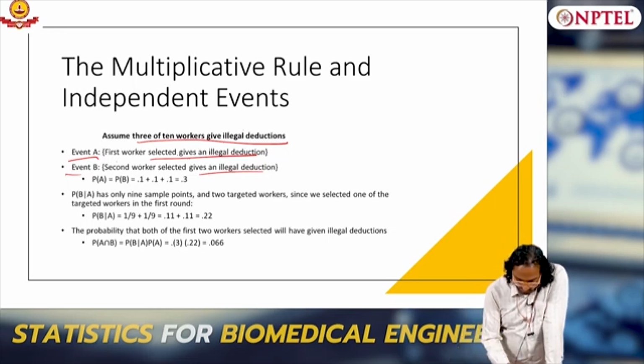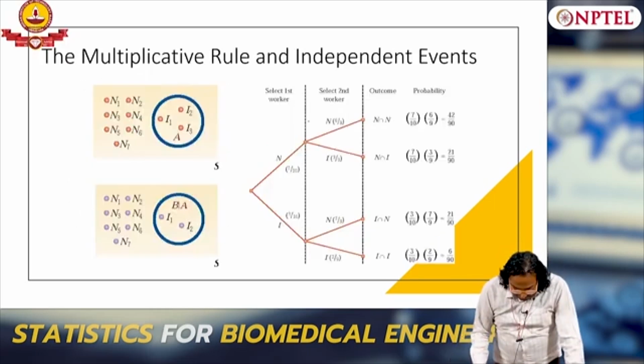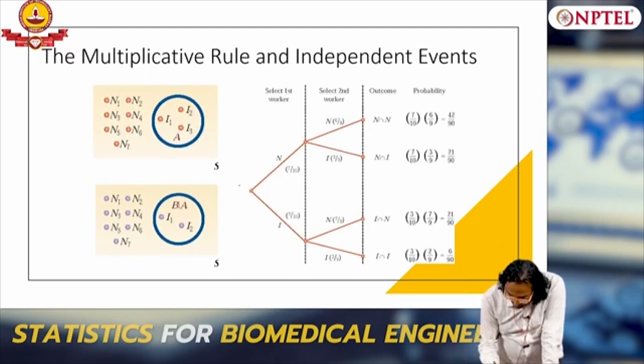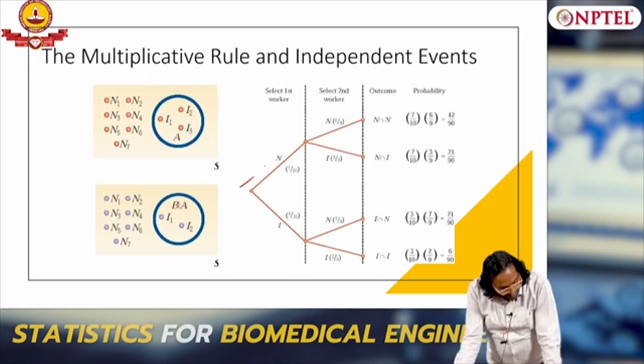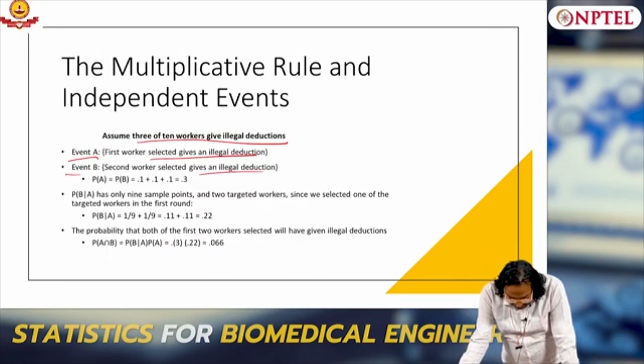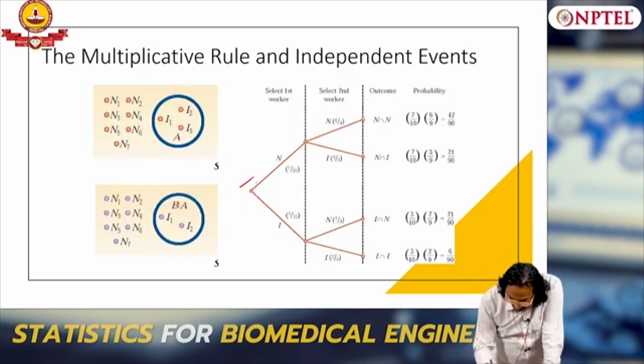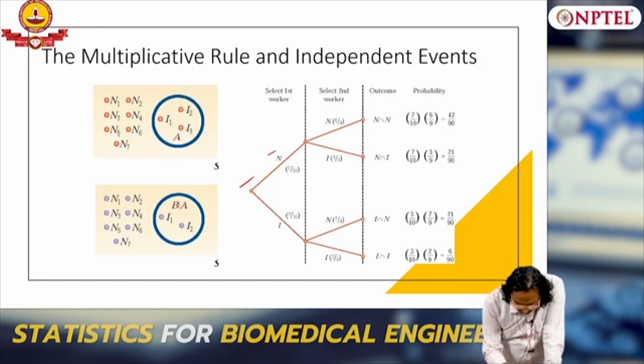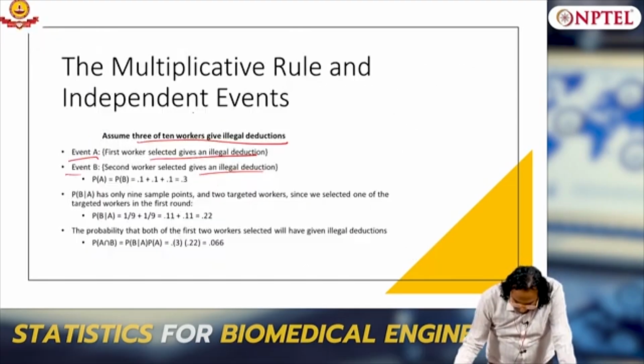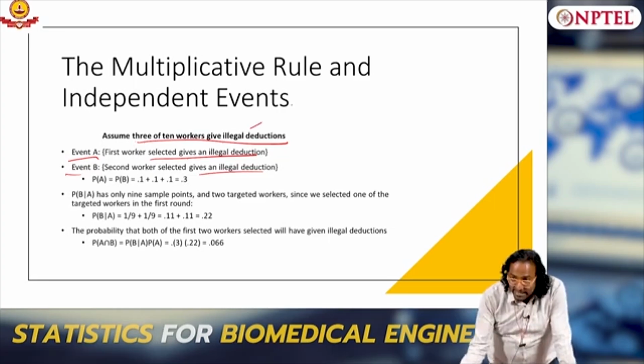Now let us draw this as a tree, right. For the first worker giving illegal deductions, what is the probability? Assume 3 of 10 workers give illegal deductions.